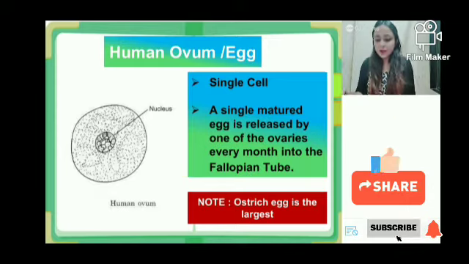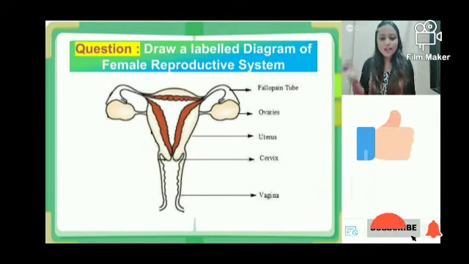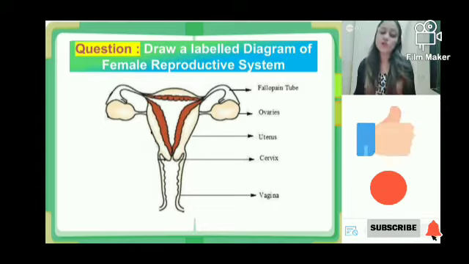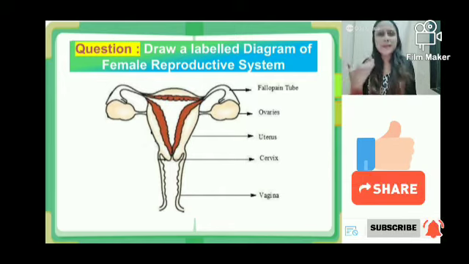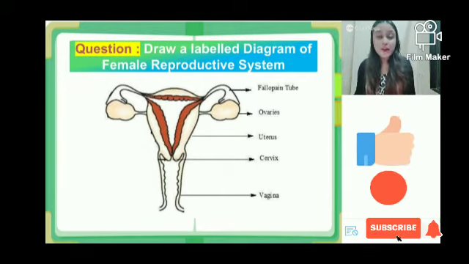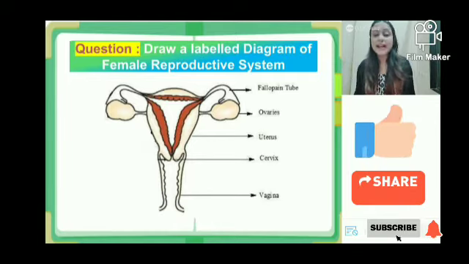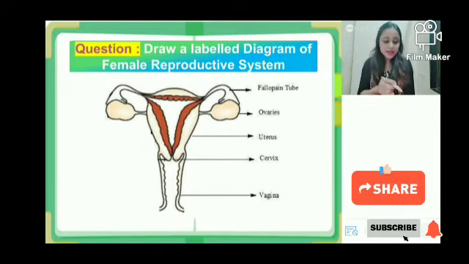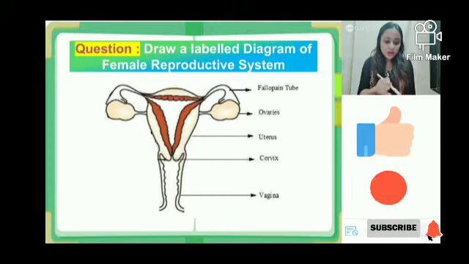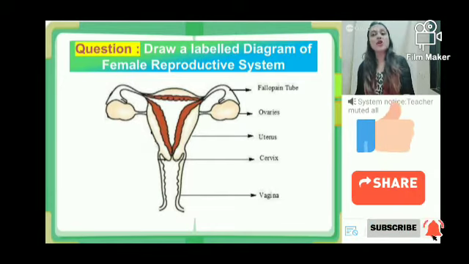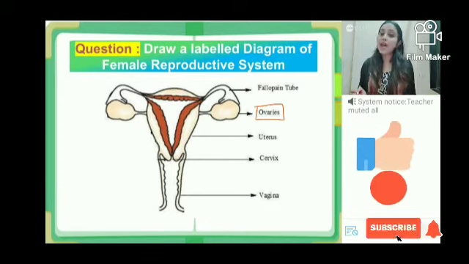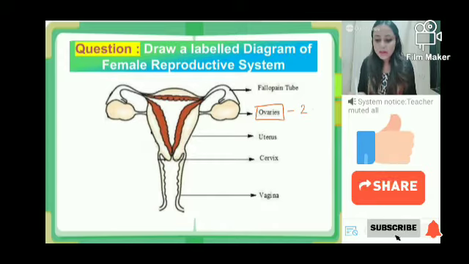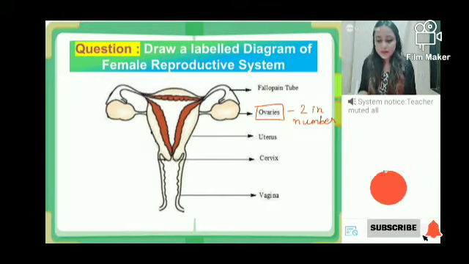If some of you don't remember exactly what we are talking about, let me show you. This is what we studied last day. Let me take you through it as a revision. Let me tell you what exactly are the parts of the female reproductive system. The most important part is a pair of ovaries. Pair means two in number. A pair of ovaries will be present.